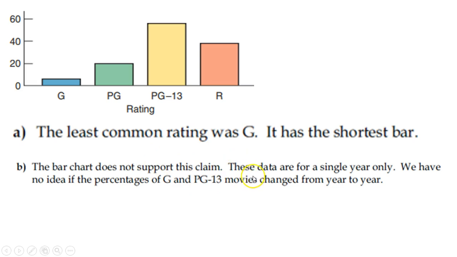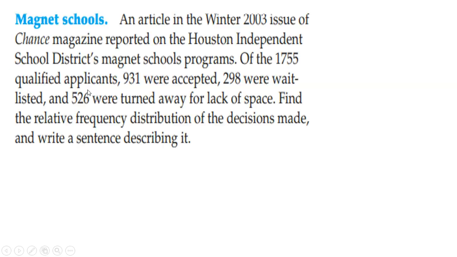though, because these data are for a single year. I don't know what's happening over time. Maybe last year this wasn't as big or as drastic. We have no idea if the percentages of G and PG-13 movies have changed either. I don't know how much would have come from here to here, so it makes it a little more difficult for me to make that claim to say, sure. This year, yeah, sure, it looks like there's more PG-13 than G. You're right. But was it always that way? Has it been trending that way? I need to see more years to figure out what's happening.